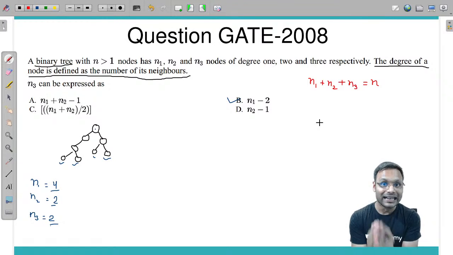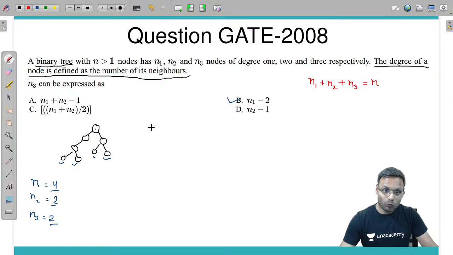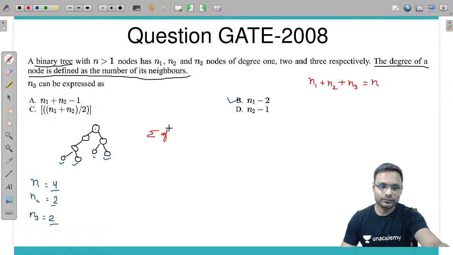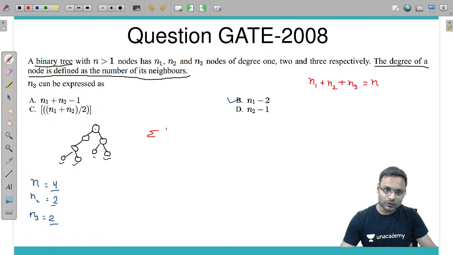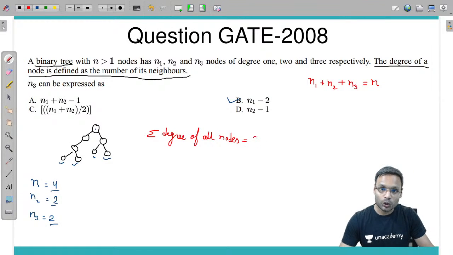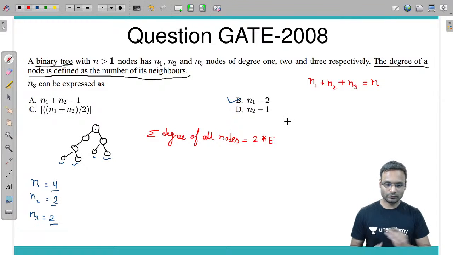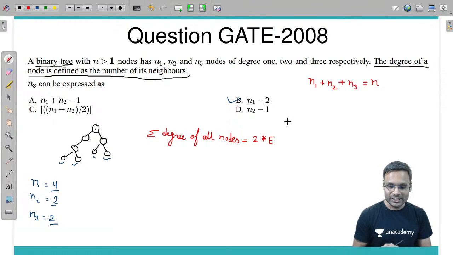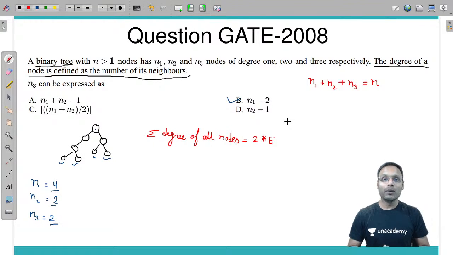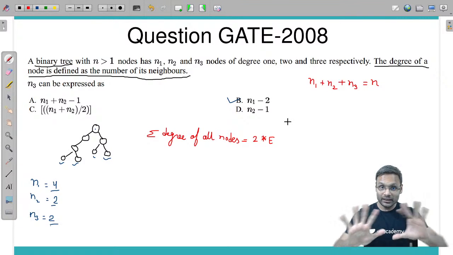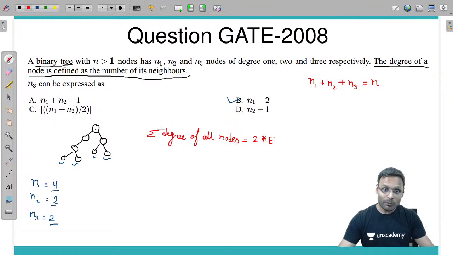what it says: the sum of degrees of all the nodes is equal to twice the number of edges. Yes, sum of degrees is equal to 2 into number of edges. Fine. Now, the sum of the degrees.